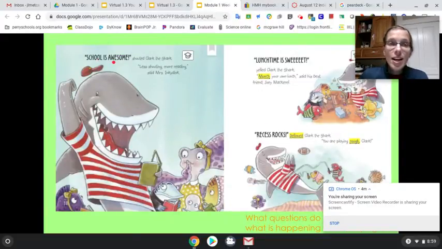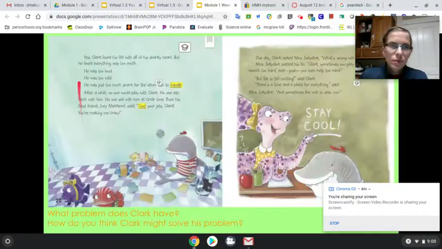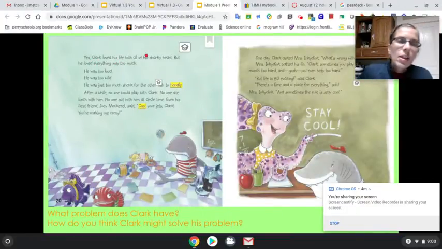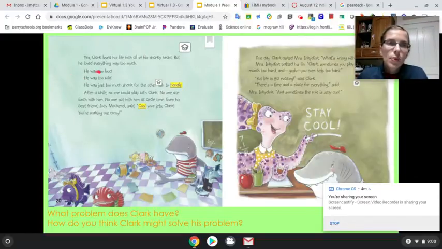"School is awesome," shouted Clark the Shark. "Less shouting, more reading," said Mrs. Inkydink. "Lunchtime is sweet," yelled Clark the Shark. "Munch your own lunch," said his best friend Joey Mackerel. "Recess rocks," bellowed Clark the Shark. "You are playing rough, Clark." Yes, Clark loved his life with all of his sharky heart, but he loved everything way too much. He was too loud. He was too wild. He was just too much shark for the other fish to handle. After a while, no one would play with Clark.